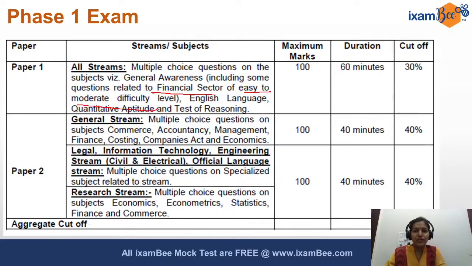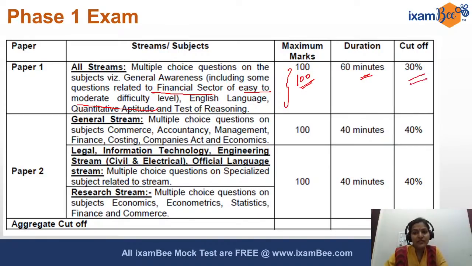And then we have the QRE. No sectional cutoff has been mentioned. It's a cumulative paper of 100 marks, cumulative 60 minutes, and no sectional cutoff is there. That is the best part, that you don't have to worry about clearing a sectional cutoff for quant, reasoning, English or GA. Whichever is your strength area, you can focus on that to clear it.